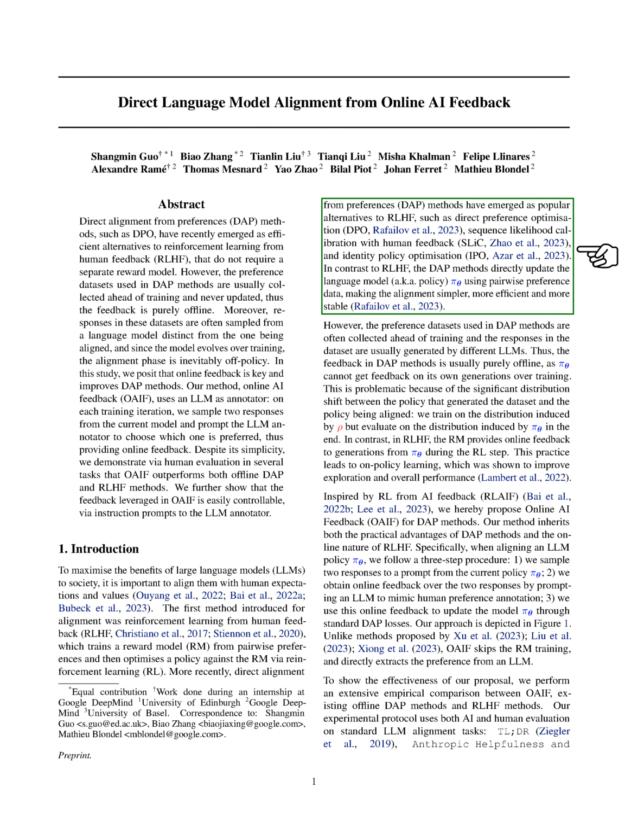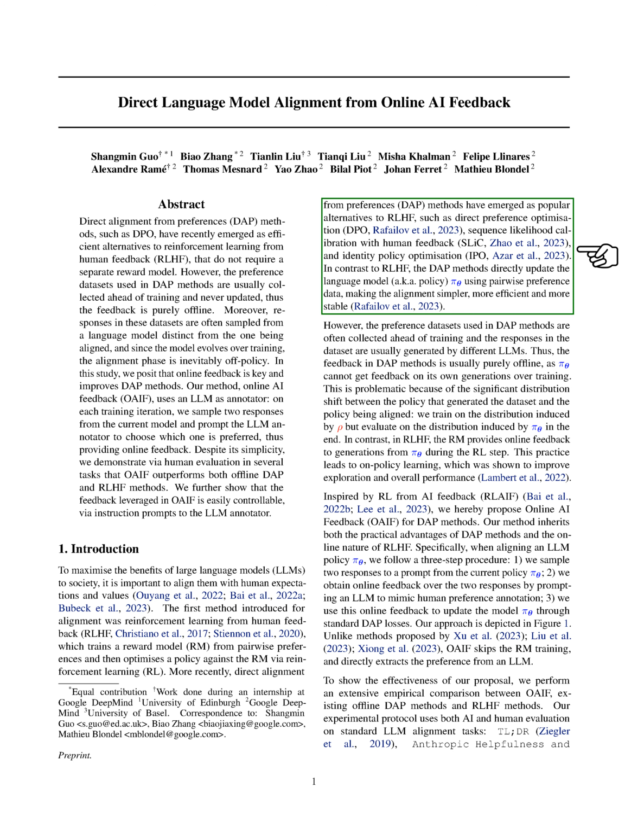More recently, a new set of methods called direct alignment from preferences, DAP, has become popular. Unlike the previous approach, DAP methods update the language model directly based on which options humans prefer, making the process simpler, more efficient, and more stable.